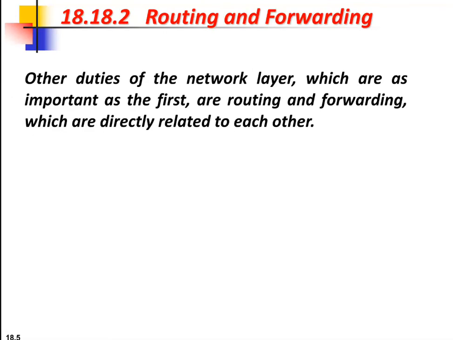Next is about routing and forwarding. Here, the network layer is responsible for routing the packet from source to destination. That is nothing but finding the best route among the possible routes. To find this, routing protocols are used, and also decision making tables are created for each router. Next is about forwarding. Here, the action applied by each router when a packet arrives at one of its interfaces is said to be forwarding. Here also a forwarding table is used.